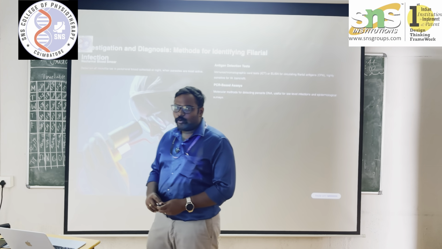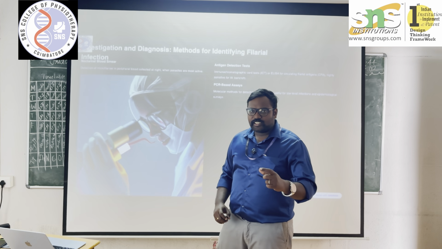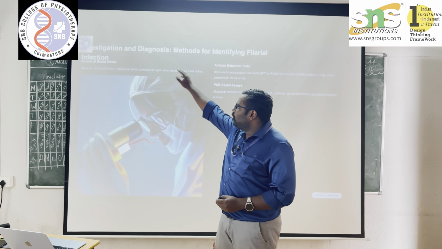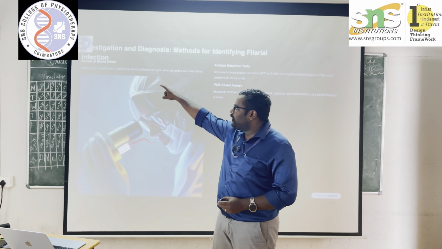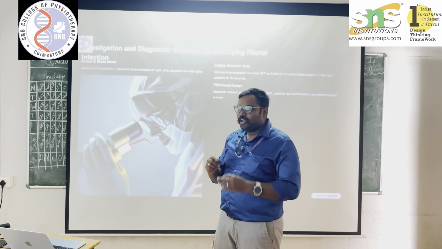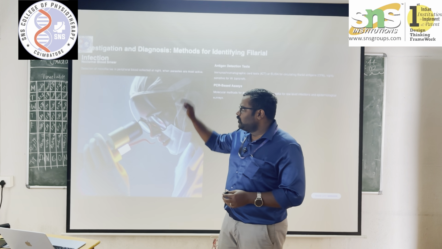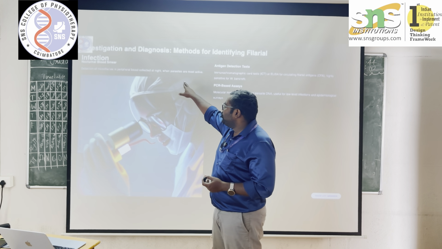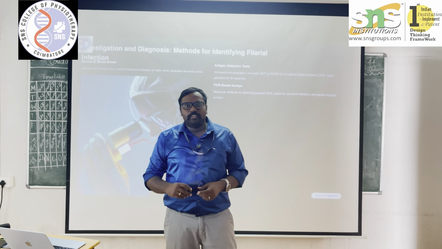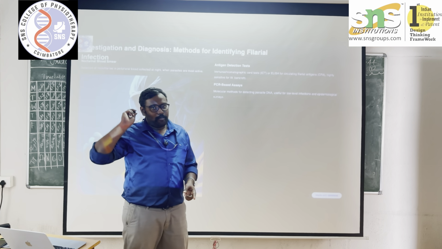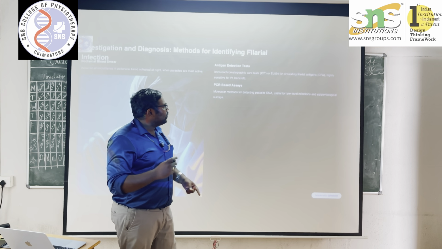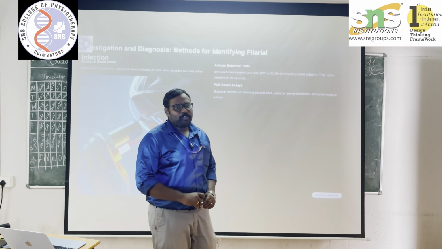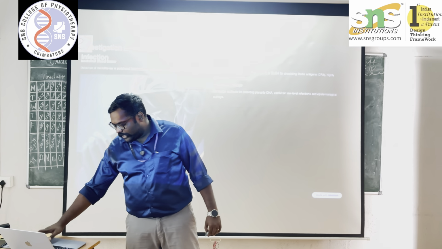Now, investigation. How can we diagnose that this is filariasis? This is done by a nocturnal blood smear, the first type of lab investigation. This sample will be collected at night time when the parasites are more active. Since the parasites are more active at night, this type of blood test is conducted at night. Then there are antigen detection tests and PCR-based assays, so these tests help to rule out other findings.